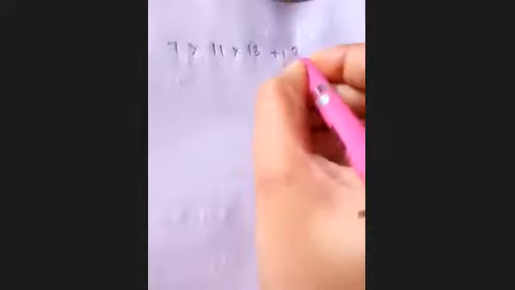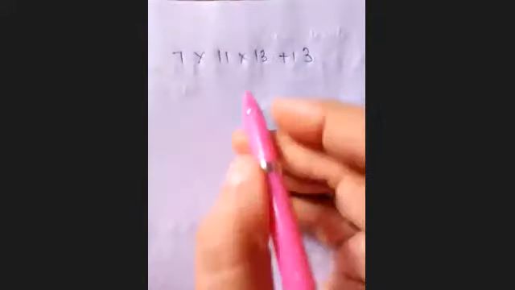Okay, now question number 6. I have told you yesterday: explain why 7 into 11 into 13 plus 13 is a composite number. So what is common in between?